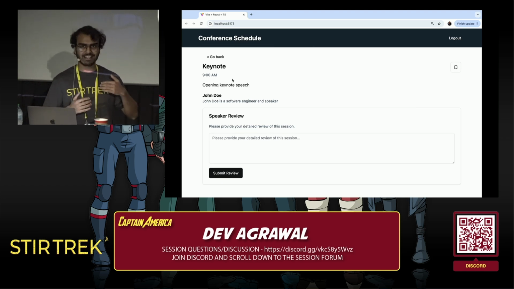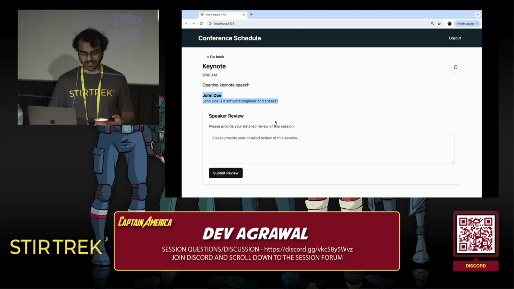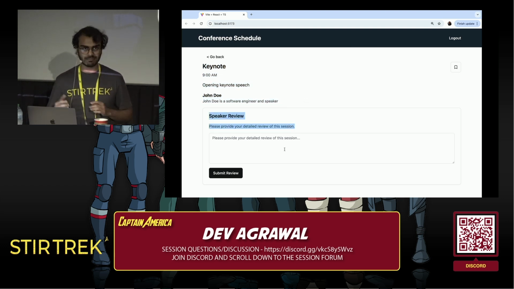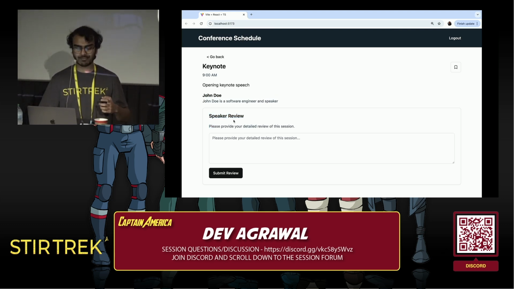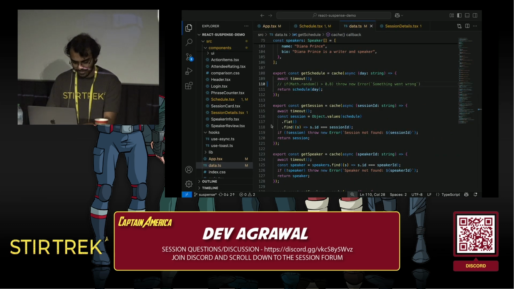Now, this page has multiple requests to the server for things. It's trying to get the session details. It's trying to get the speaker details. And it's also loading the feedback widget and its data. Let's say that on this page, this feedback widget is less important. We don't want to hold the entire page before all the data is ready, because this is a lower priority area. So the way we solve this is very simple.